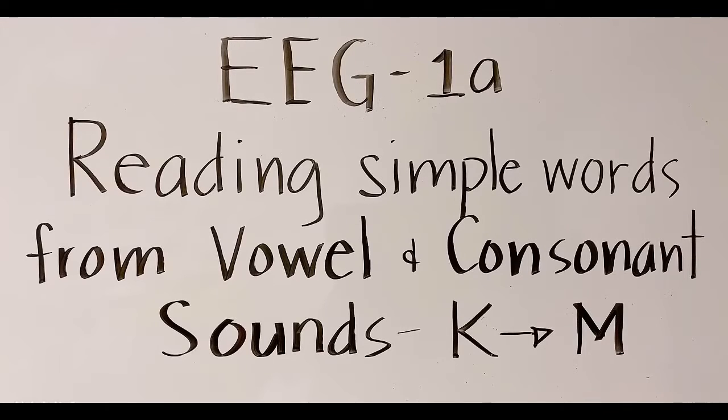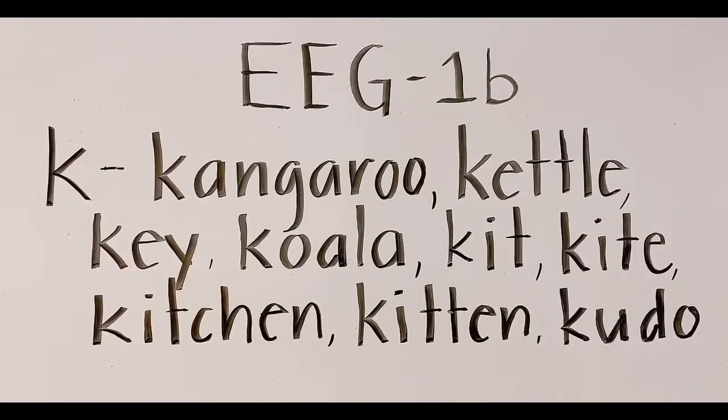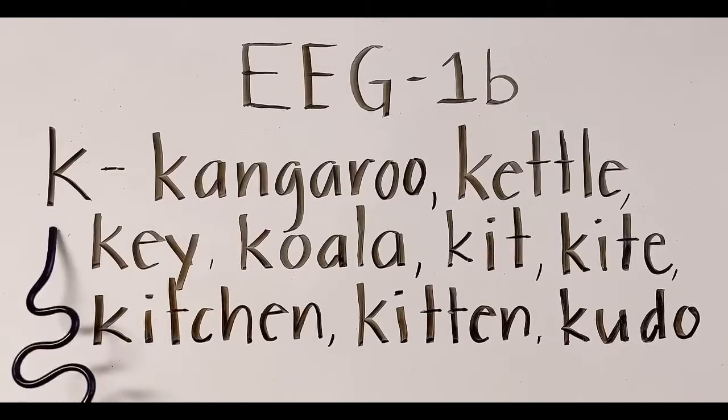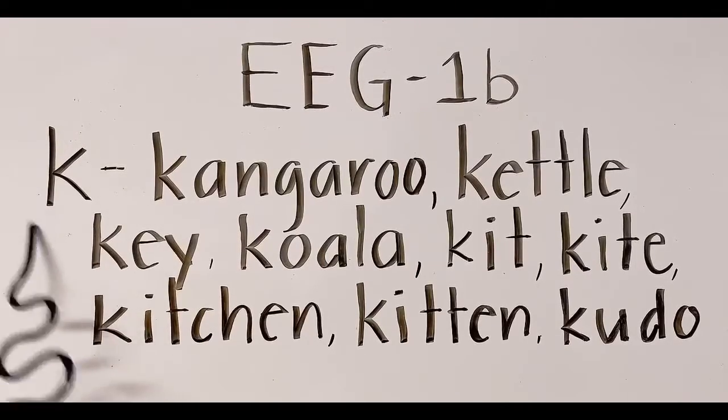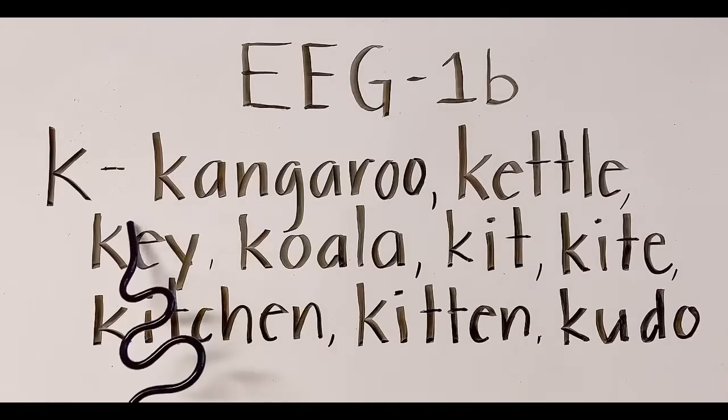In this video is the reading of simple words from vowel and consonant sounds K to M. Okay, next is the letter K. K, K, K. Okay, let's read.